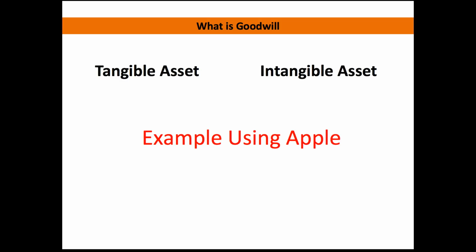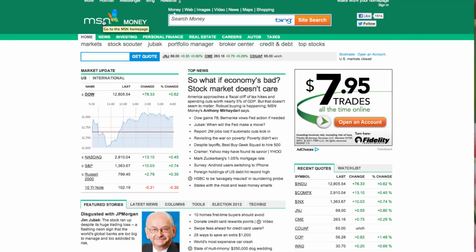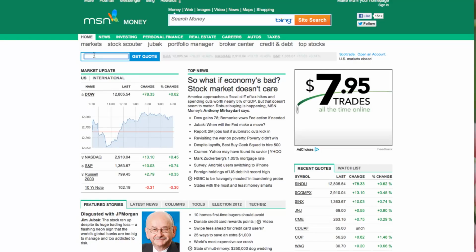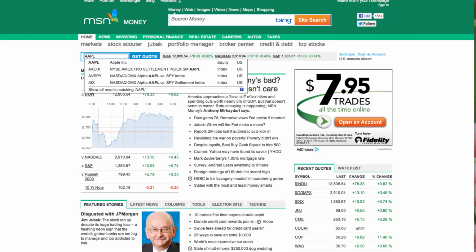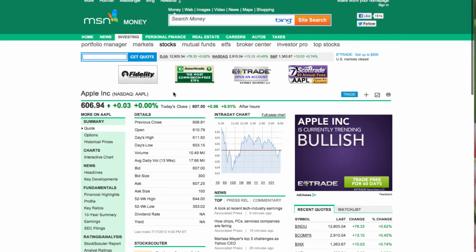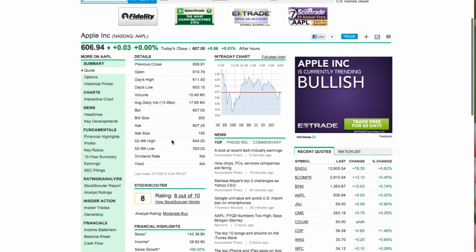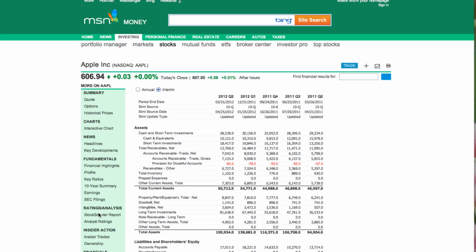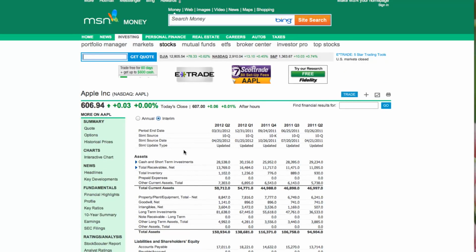In order to give you an example of where to find intangible assets on a balance sheet versus tangible assets, we're going to pull up Apple, and I'll show you their balance sheet and where these numbers are. Okay, so here we are at the top level MSN Money web page. We're going to type in the ticker for Apple, which is AAPL, and hit enter, and it takes us to the top level page for the Apple company. We scroll down on the left-hand side where we can select balance sheet, and as you can see, the balance sheet has loaded. We have interim selected, so we're looking at the second quarter of 2012 for Apple.